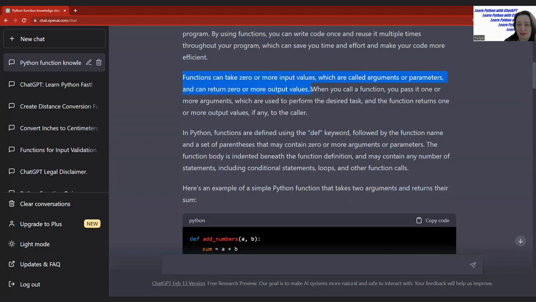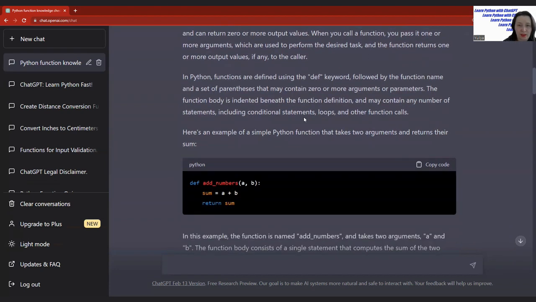So another tip to use ChatGPT is to question or criticize, or ask, is it the precise description? So why do we have arguments and parameters? You need to practice critical thinking about everything that you find on the internet, or even in the books or tutorials. You should be critical. So do not take everything as an absolute truth. So it's about arguments and parameters. We will take a look at this a little bit later. We will discuss this subject.